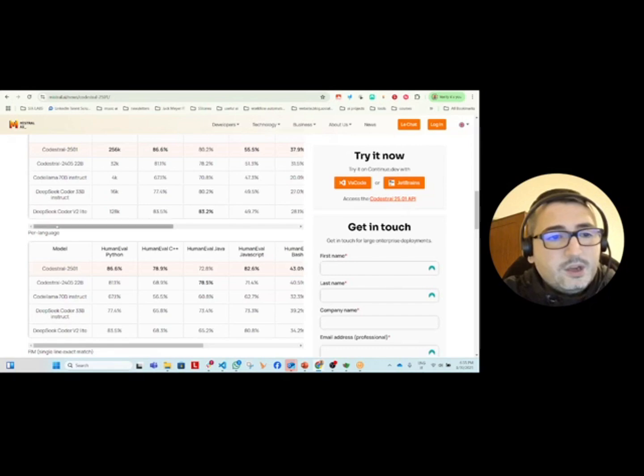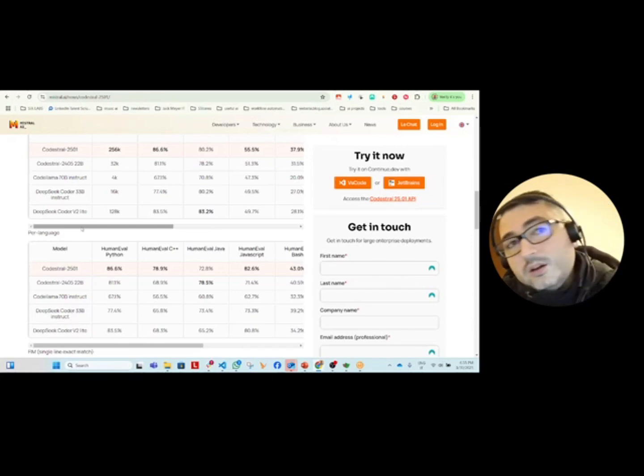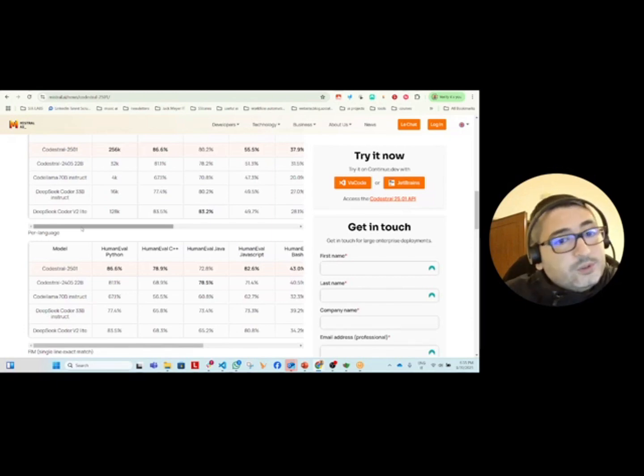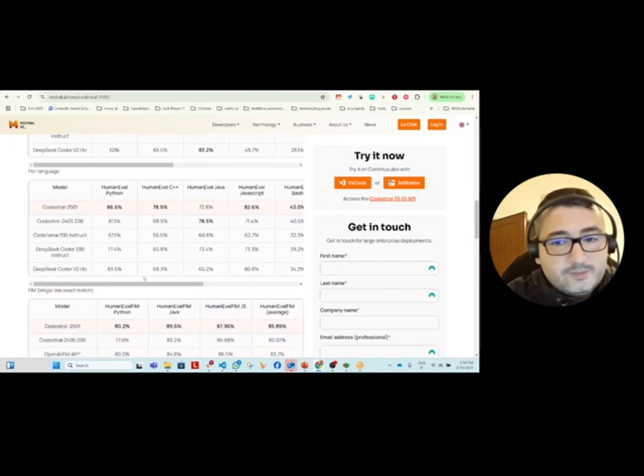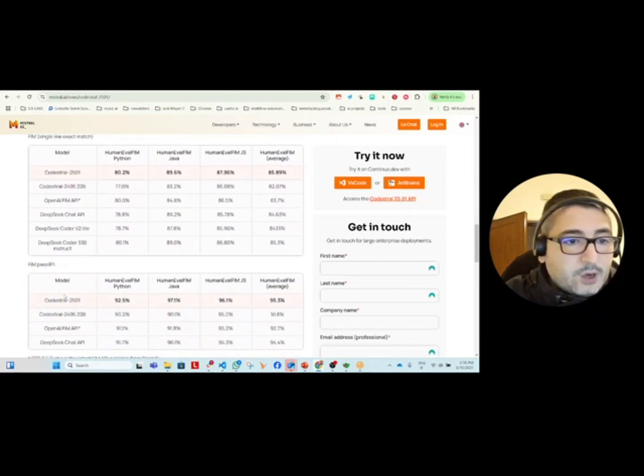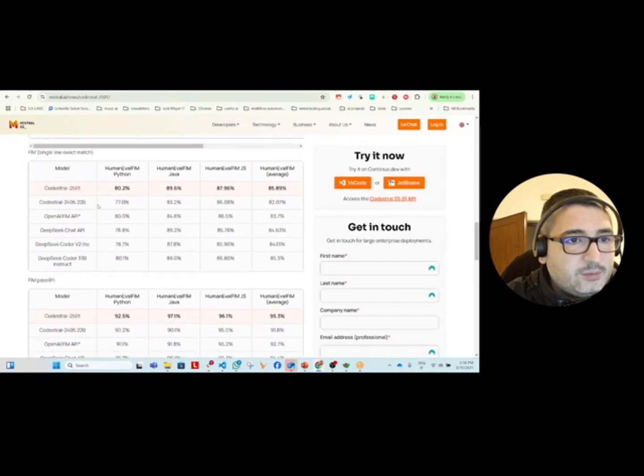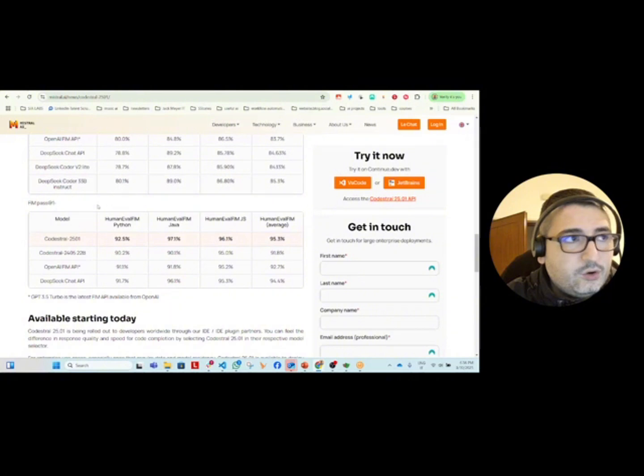Also, it's very important to know that this model can be used in VS Code with extensions such as Continue. It is well integrated there, as you can see here, and also with JetBrains. You can see that it basically outsmarts all the other models in these benchmarks. In general, it outsmarts all the others with the same amount of parameters.